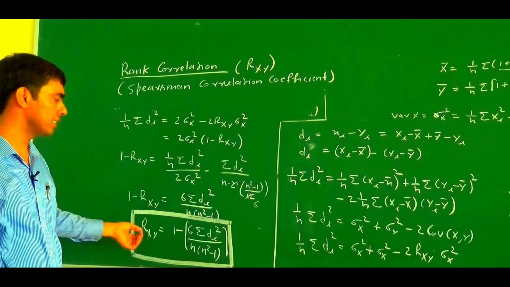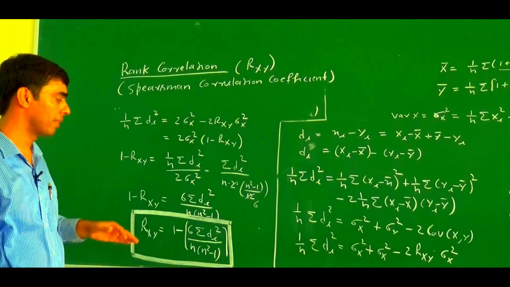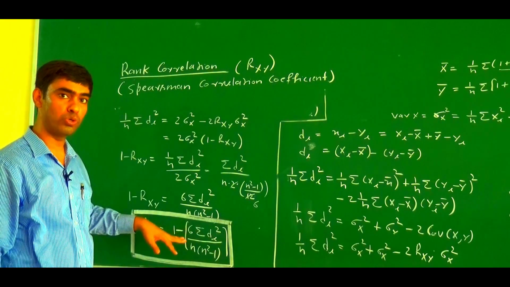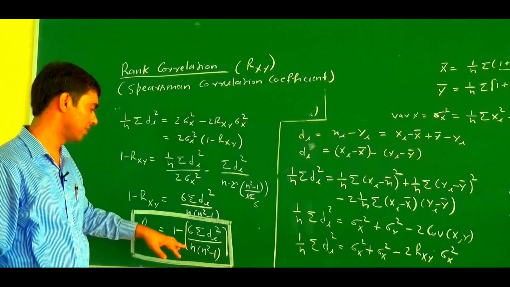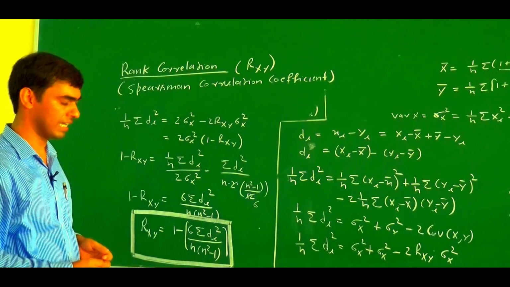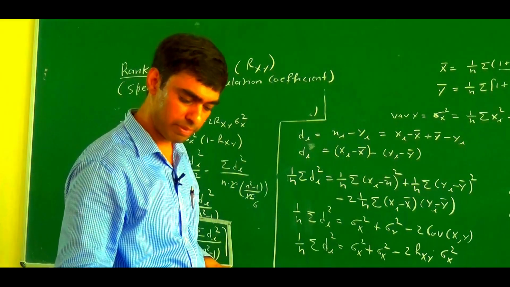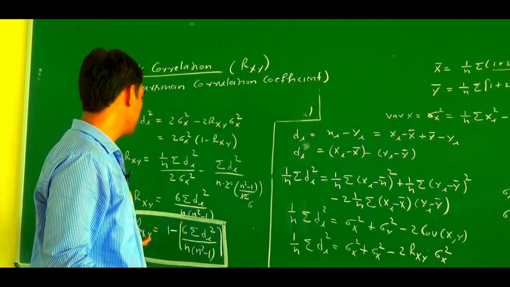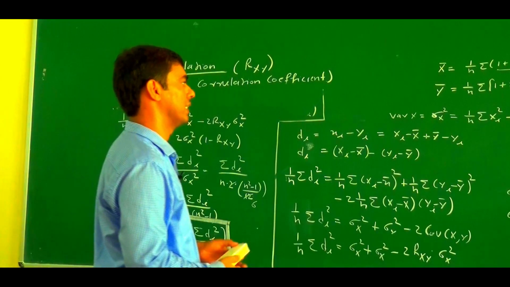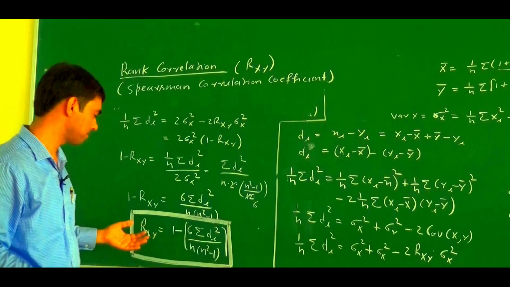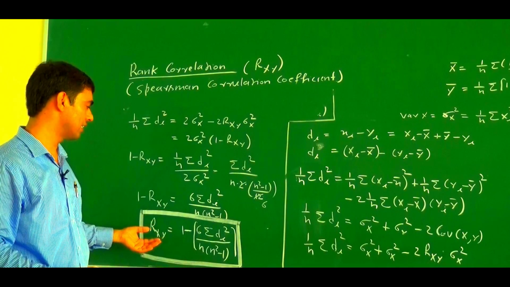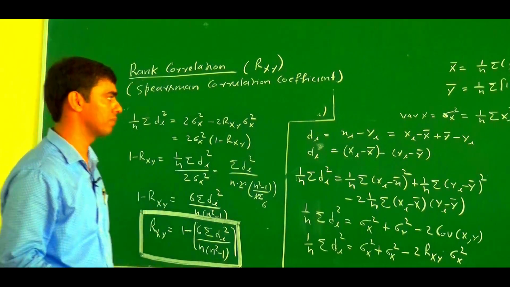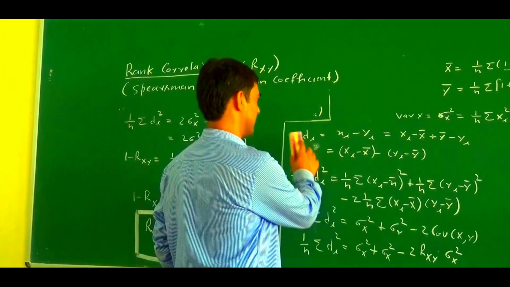So this is the rank correlation coefficient formula. But what we initially assumed is that no two individuals have the same rank. So if two individuals have the same rank, what are the changes in the rank correlation coefficient formula? Now we will see what changes will occur if two individuals have the same rank. Then we try to solve some numerical problems based on the rank correlation coefficient.